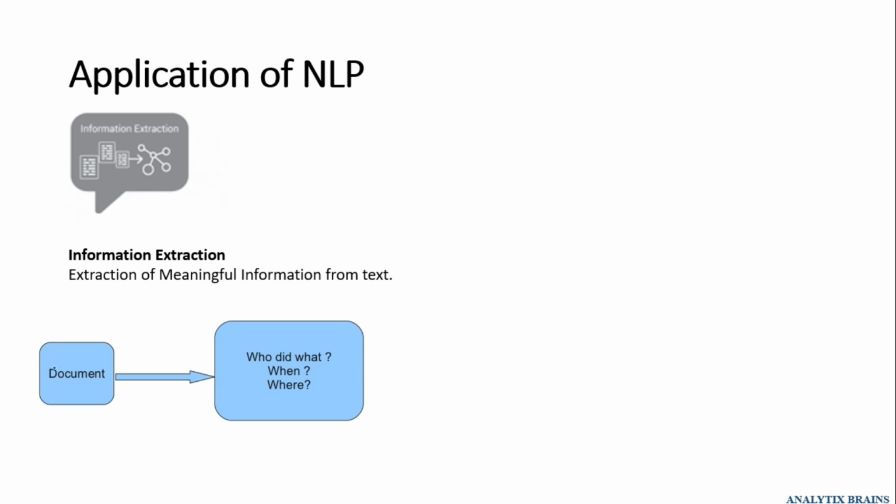For example, let's suppose we have a document. It can be one document or it can be a list of documents. The idea here is to identify the important pointers from the document, or to get the answers with respect to who did what, when, and where, and how something has happened. So our intention is to get these types of information, or get the answers to these types of questions, in the process of doing information extraction.